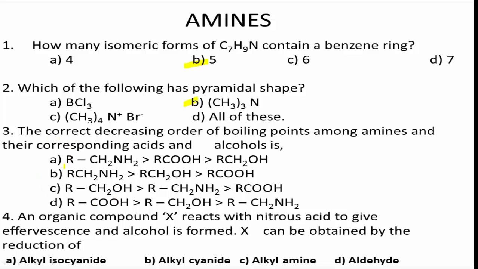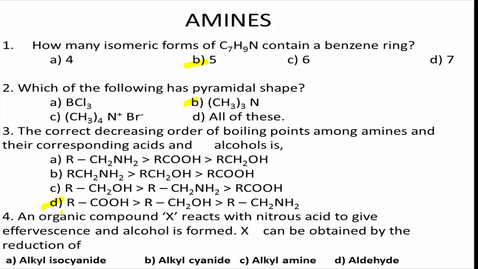Therefore, the correct answer for this question is option D. The correct decreasing order of boiling points of amines, their corresponding acids and alcohols, is RCOOH is greater than RCH2OH is greater than RCH2NH2.